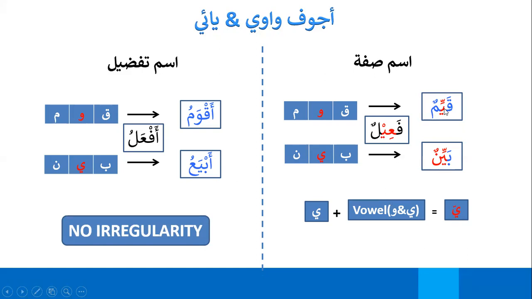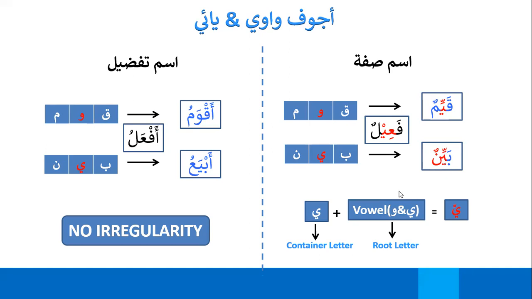And this is what you will get, qayyimun. Let me just fix it right now. So you see that this ya is the container letter and this is the vowel letter. And when they meet each other, they form a ya with shadda and a kasra. So that's why we've got qayyimun and bayyinun. I could not really highlight it with red without having noon highlighted for some reason. I think some technical issue. But actually what I wanted to highlight was ya with shadda and a kasra.